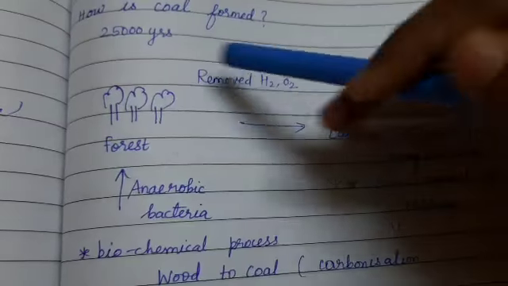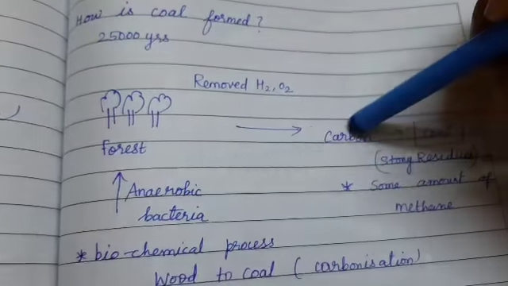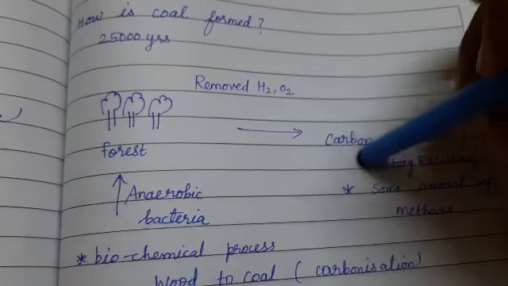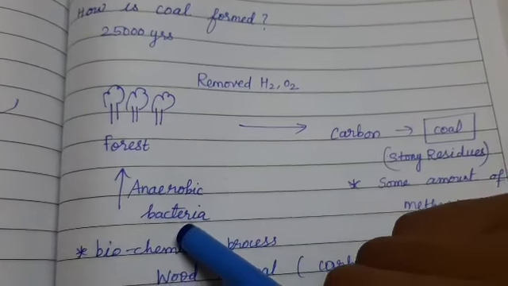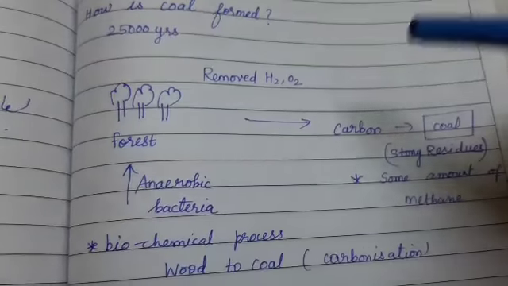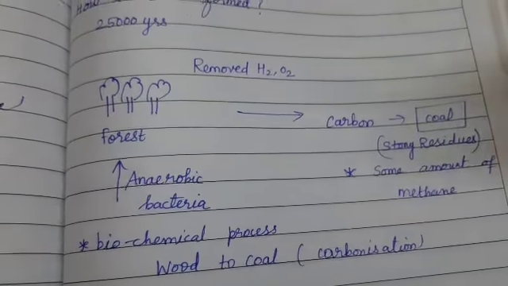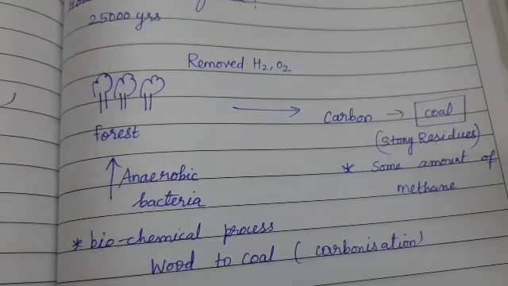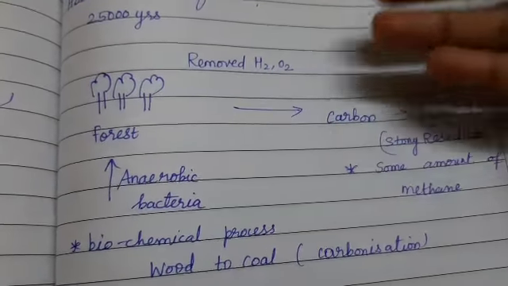Okay, so if there is no oxygen, the plants cannot grow, right? So only the carbon present in the atmosphere will be there by the action of anaerobic bacteria. The wood, along with the carbon in the atmosphere, over millions of years, and by the high temperature and the pressure created by the earth.